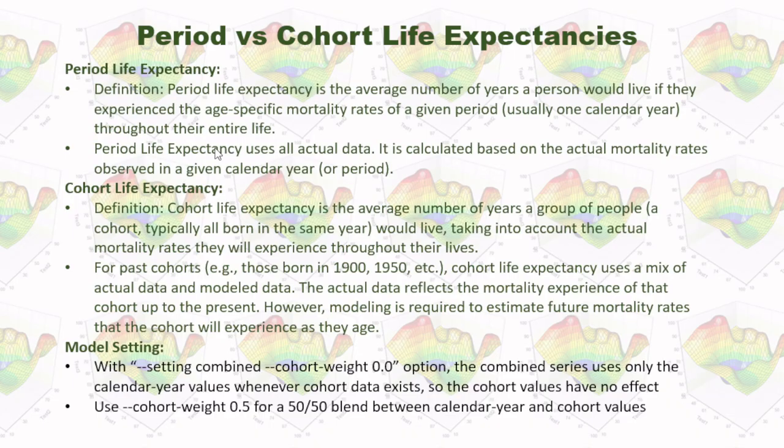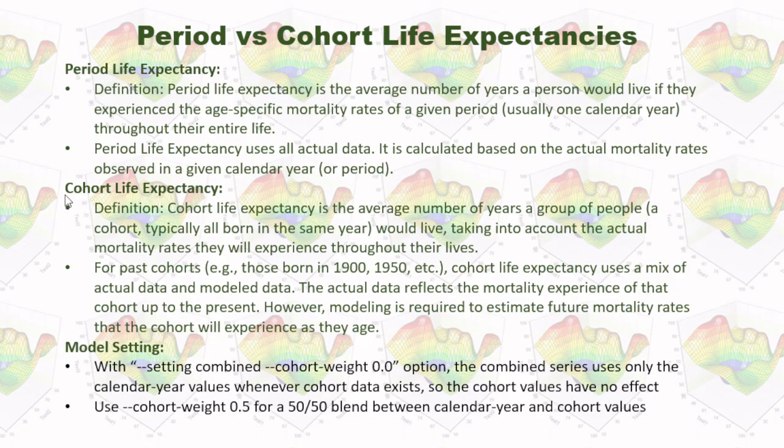That means when we talk about period life expectancy, it will consider, for example, in 2024, how many people passed away. So we can collect all the actual data.